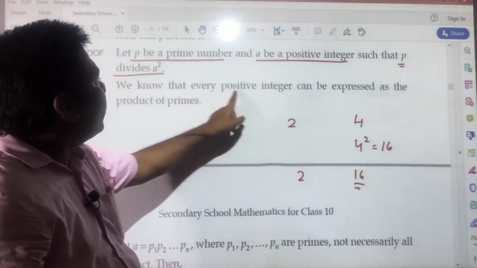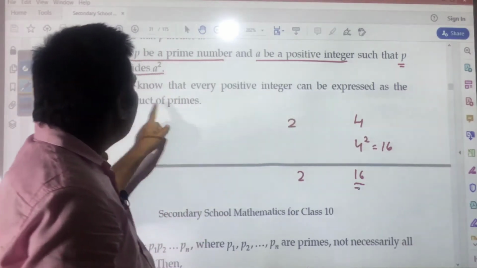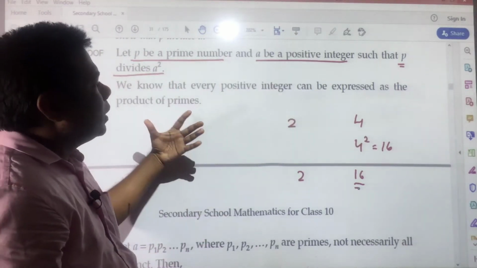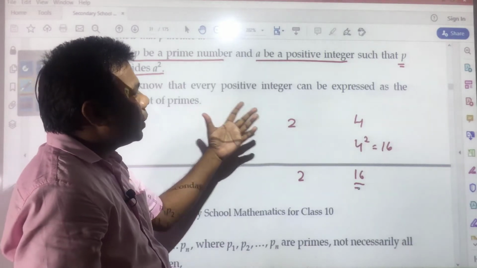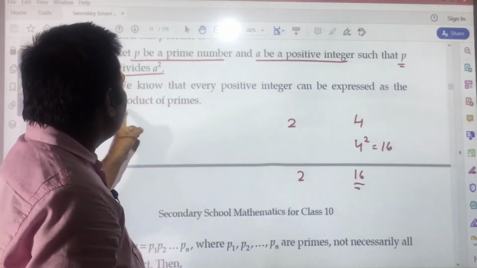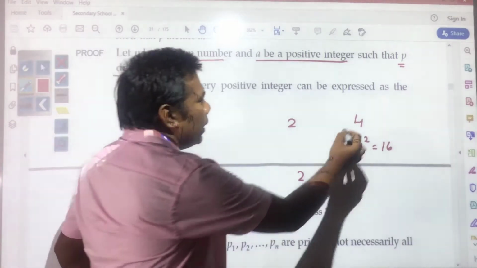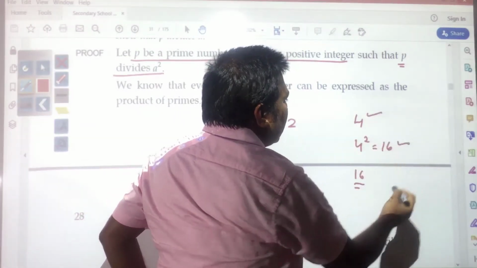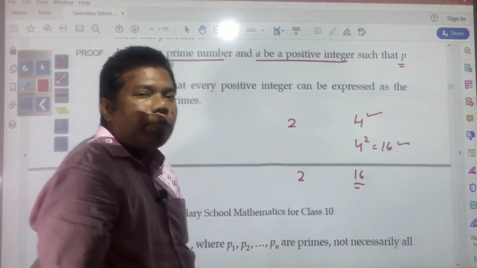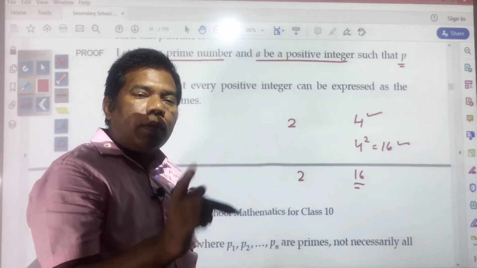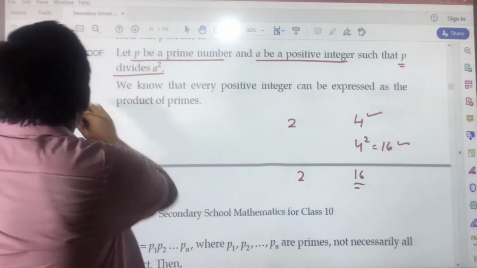We know that every positive integer can be expressed as the product of primes. Either 4 or 16, these are composite numbers, and composite numbers can be expressed as the product of primes.